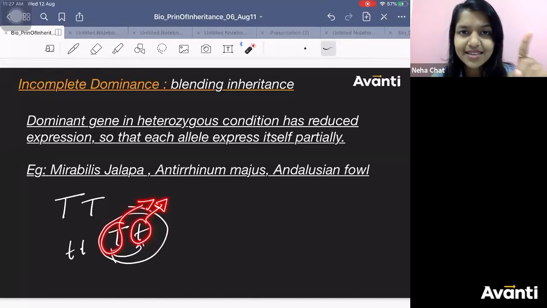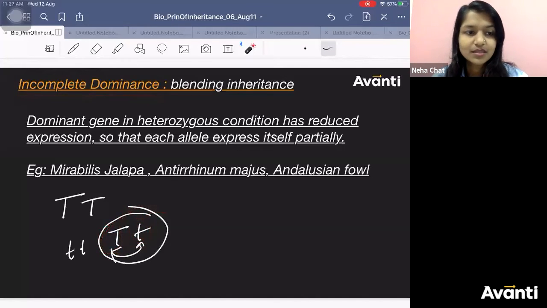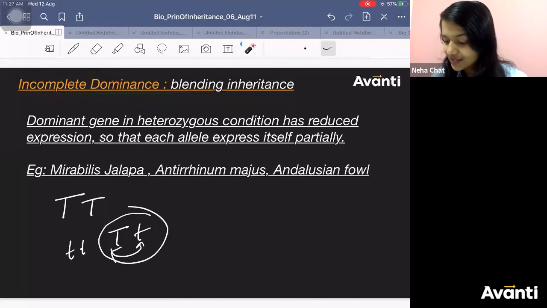In heterozygous condition, when the alleles blend and partially get expressed, that is incomplete dominance. Yes, Basan Gowda. Okay? Incomplete dominance. Got it?